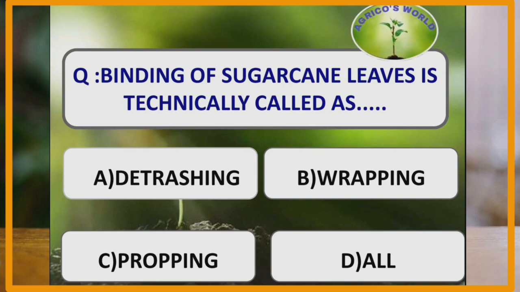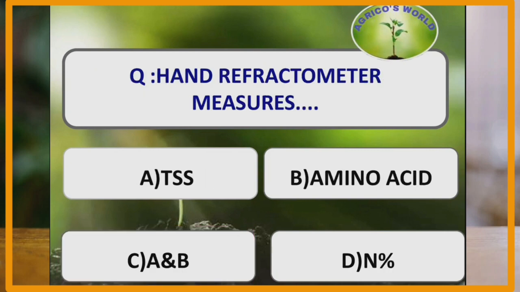The binding of sugarcane leaves is technically known as propping, and it is the operation done to prevent the crop lodging, and it is done in the month of August. Hand refractometer measures. The hand refractometer measures the TSS content, that is the total soluble solids.